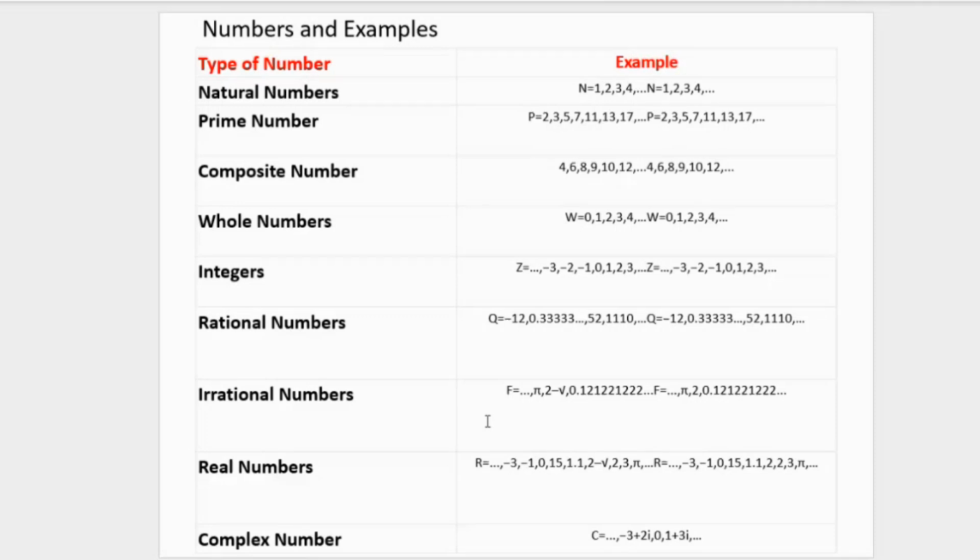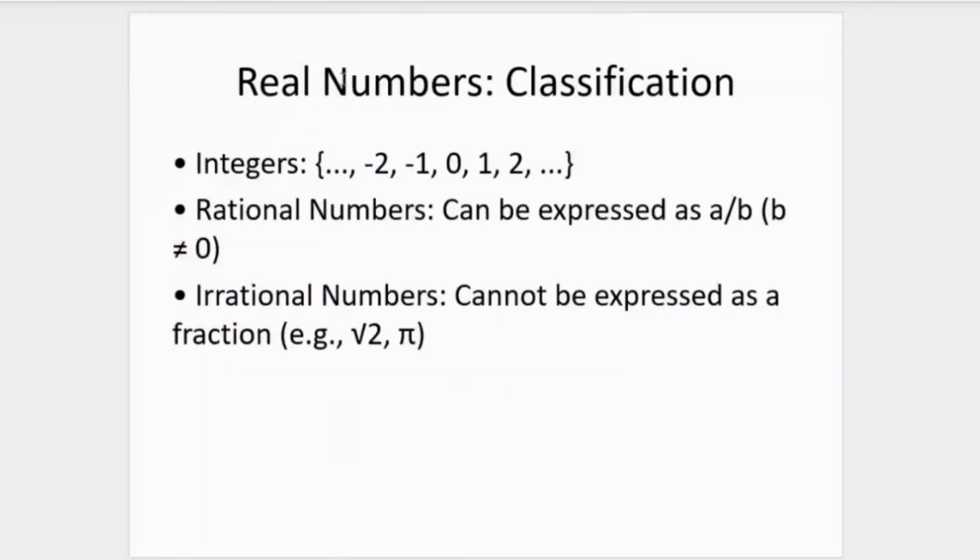It's imaginary. So that's where the opposing term, real numbers, comes from, because these are numbers that you can work with, right? Be it fractions, positive or negative. But then when you enter the realm of complex numbers, you start to work with an imaginary figure in a sense. So I mean, it's just the basics, right? It's just to know that these things exist and you will come across them. So having talked about that, we move on to the next slide and we see the classifications of real numbers.